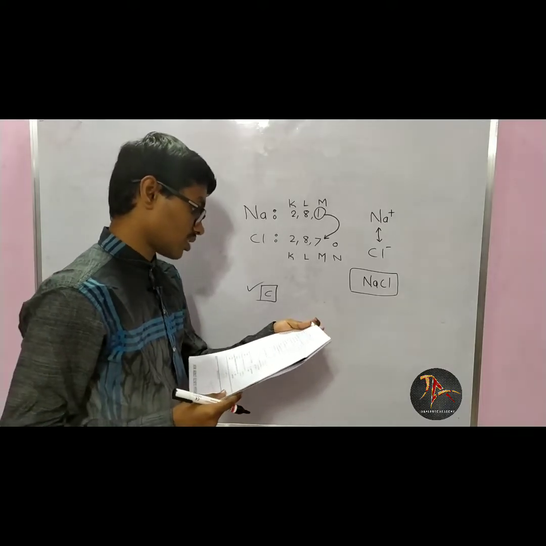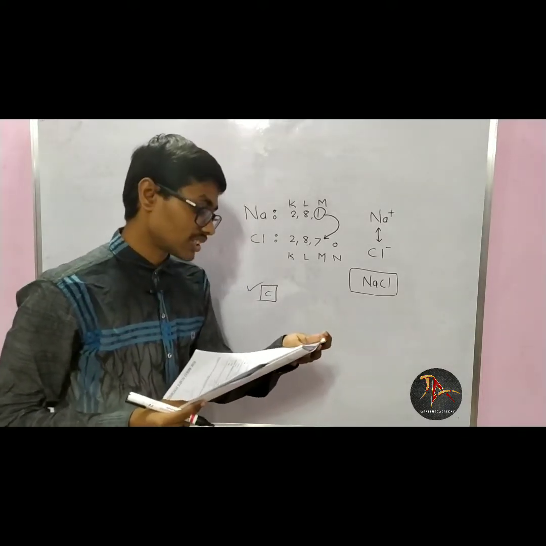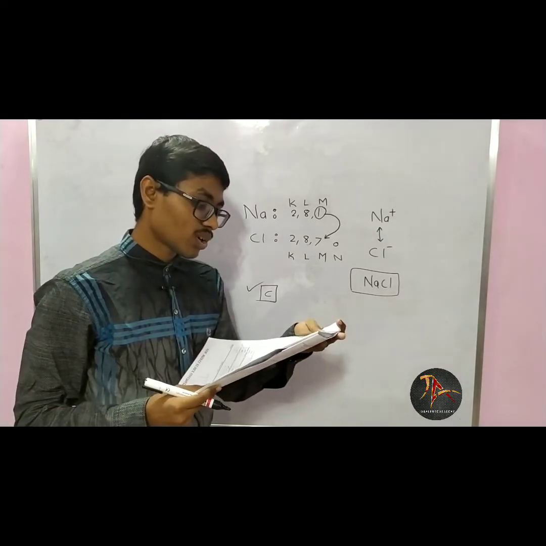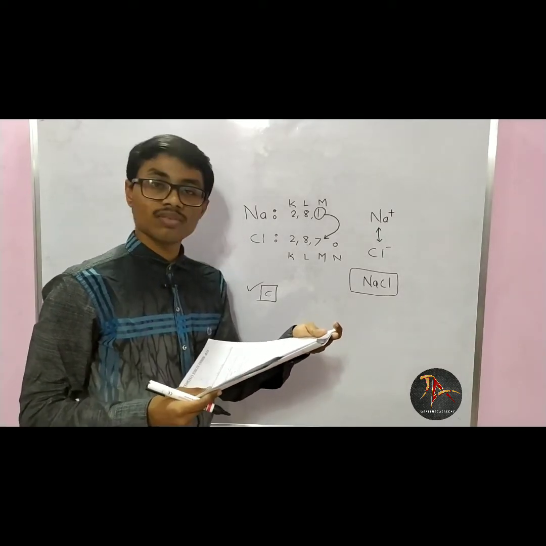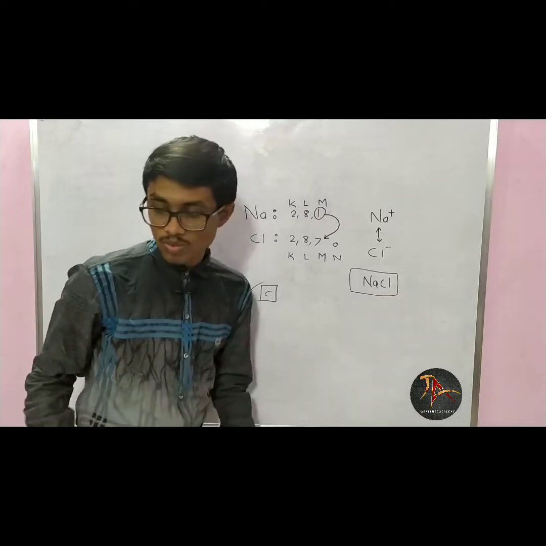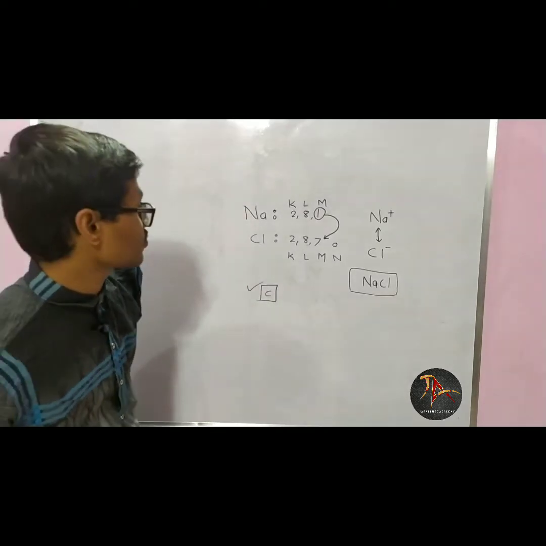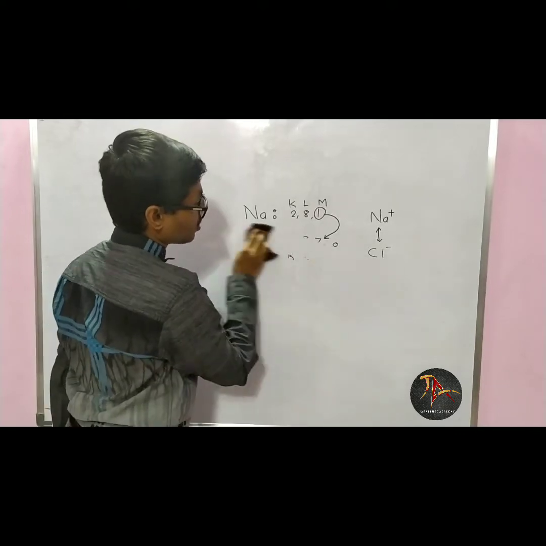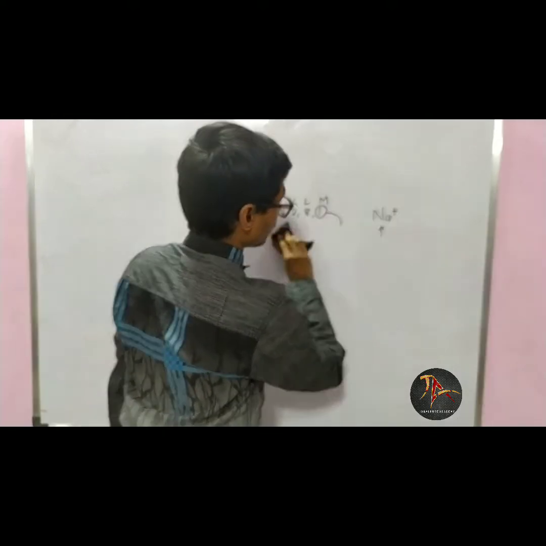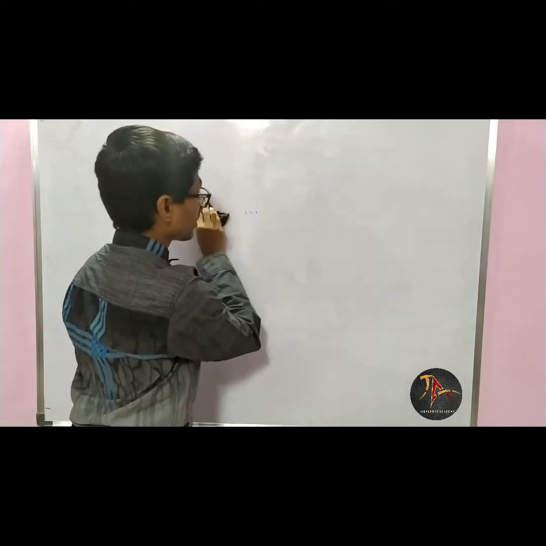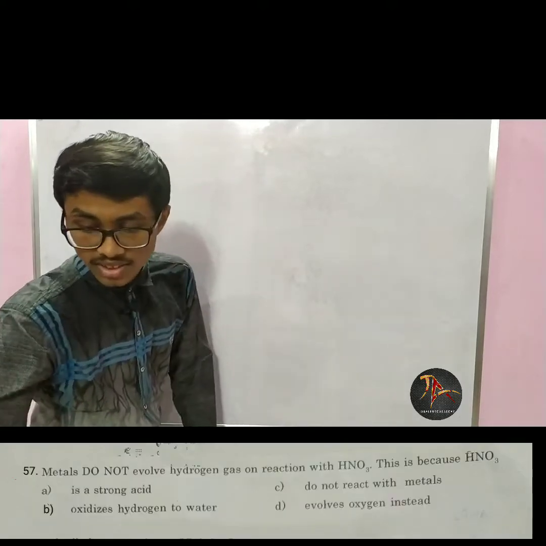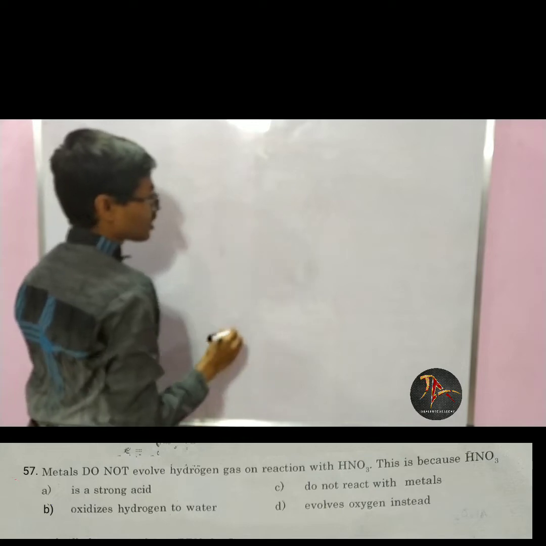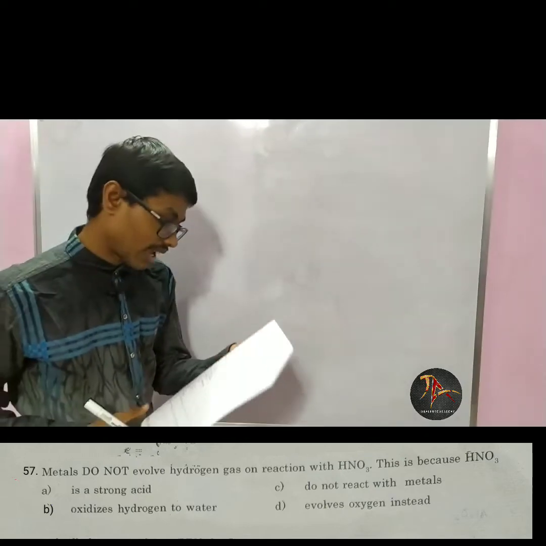Now the next question says that metals do not evolve hydrogen gas on reaction with HNO3. They have asked why metals do not liberate hydrogen when treated with HNO3. Let me explain the reaction of acid with metal.